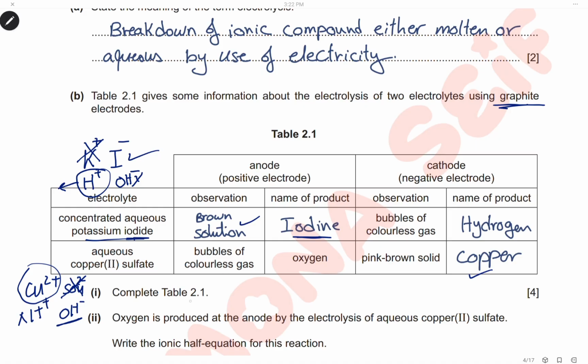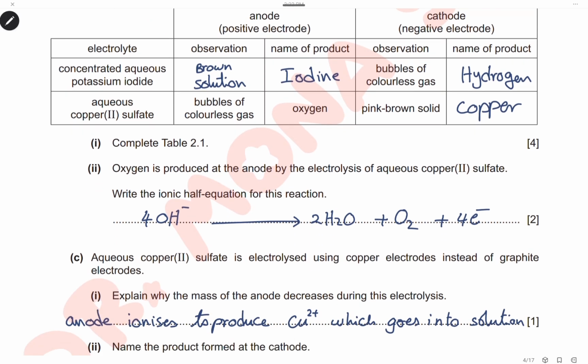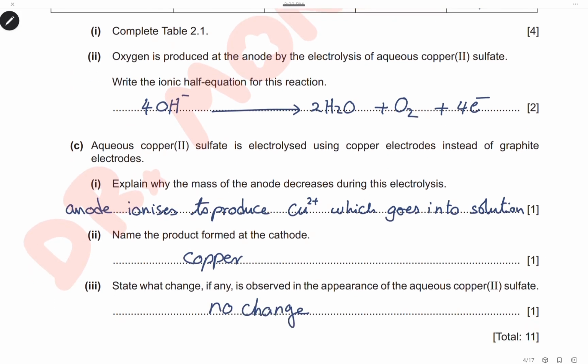So the question is asking to complete the table, and oxygen is produced at the anode when we make electrolysis for the aqueous copper 2 sulfate. Write the ionic half equation. OH ions are attracted to the anode. We have 4 OH ions losing 4 electrons to form oxygen and 2 molecules of water. This is the half ionic equation for the reaction at the anode.